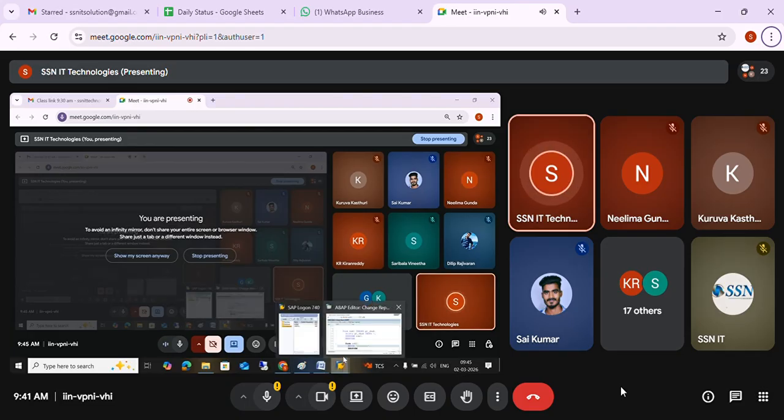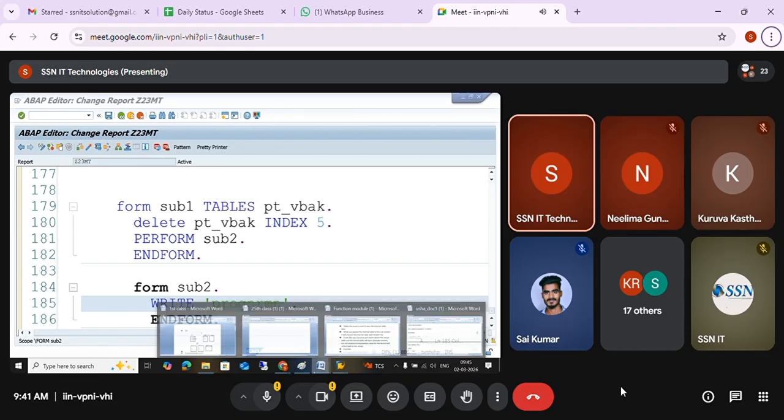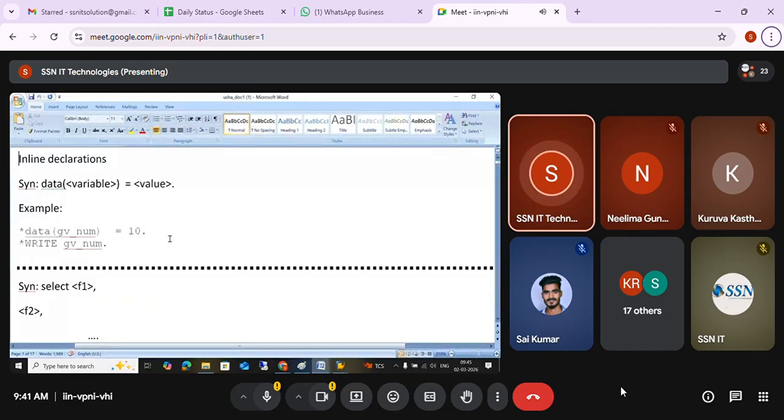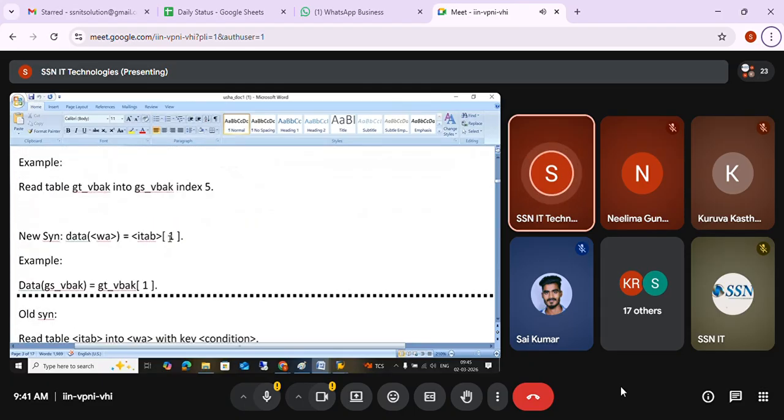Okay, fine. So this is what inline declarations we saw, and we are going to see some more new syntaxes. So what are those? You can see inline declarations we already finished, field symbols we finished, and read table expressions we finished.